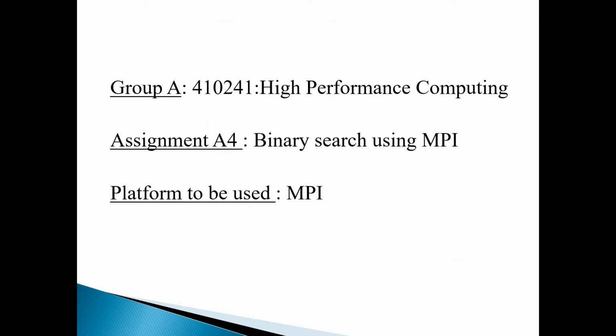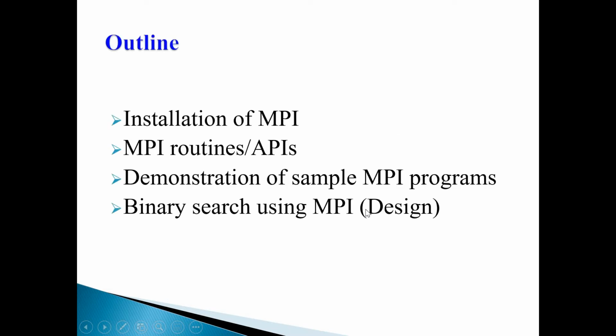So let us start. Group A is the HPC group from the LP1 laboratory. For assignment 4, the problem statement I will focus on is only binary search using MPI. The platform you will be using for implementation of this assignment is MPI. So the outline for today's session is like this: installation of MPI, MPI routines or APIs, demonstration of sample MPI programs, and binary search using MPI, its design.